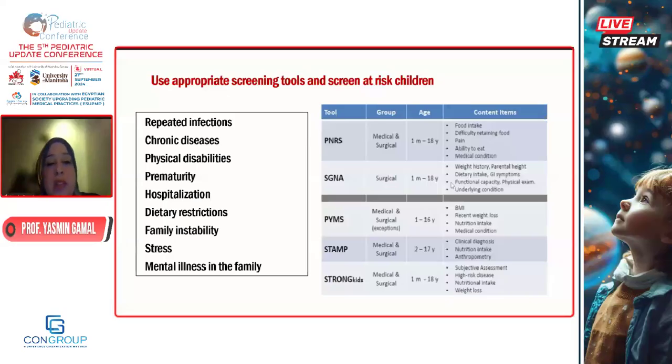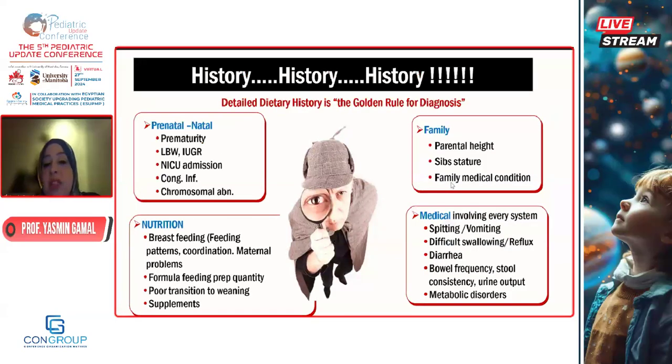Children with repeated infections, whether in the winter or in the summer, chronic disease, physical disabilities, hospitalization, dietary restrictions, children with CMPA, children with inflammatory bowel disease, children on elimination diets, they are at high risk of malnutrition and growth problems later on. So detailed history is the golden rule. You have to take a detailed history from the perinatal history to the nutrition history, detailed 24-hour recall, 3-day food diary are tools that would direct you to what is the problem.